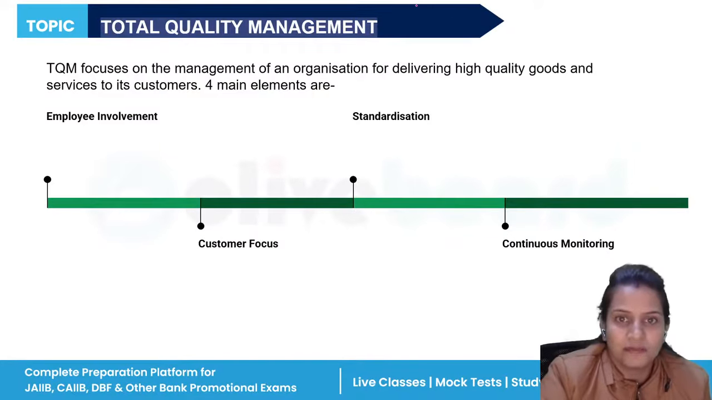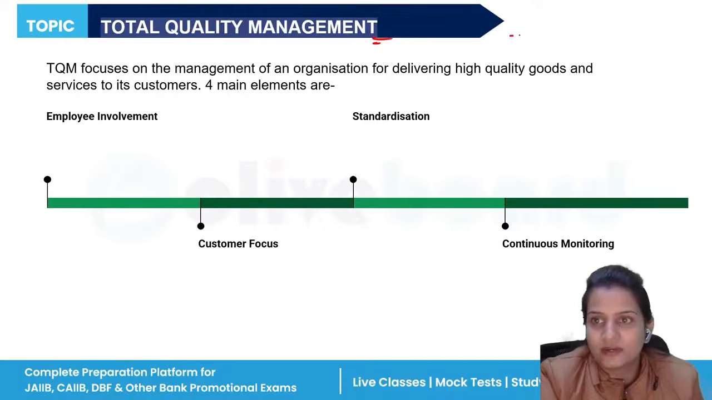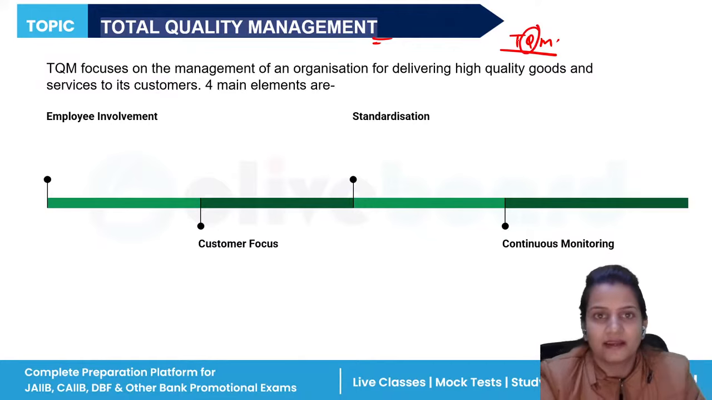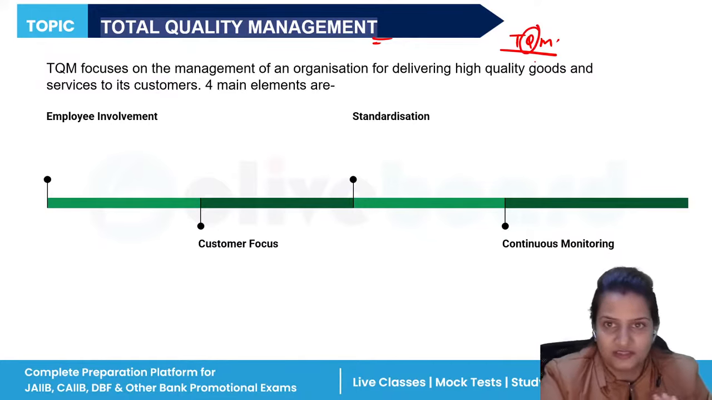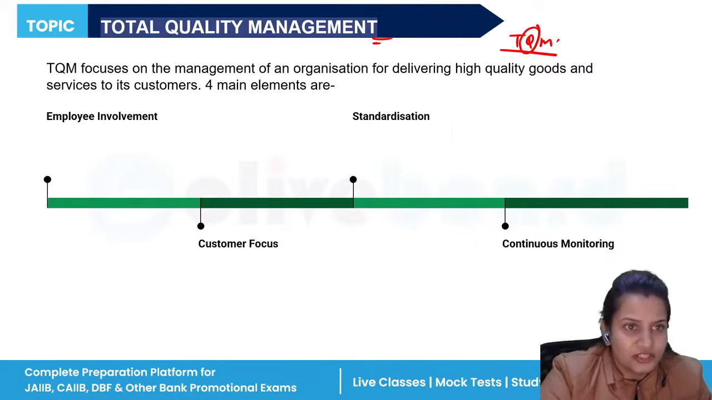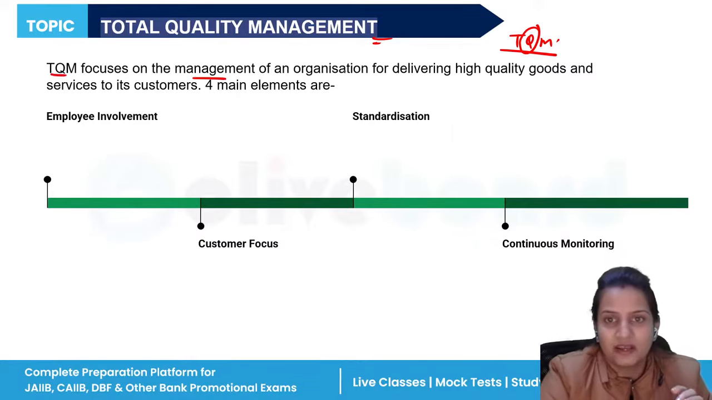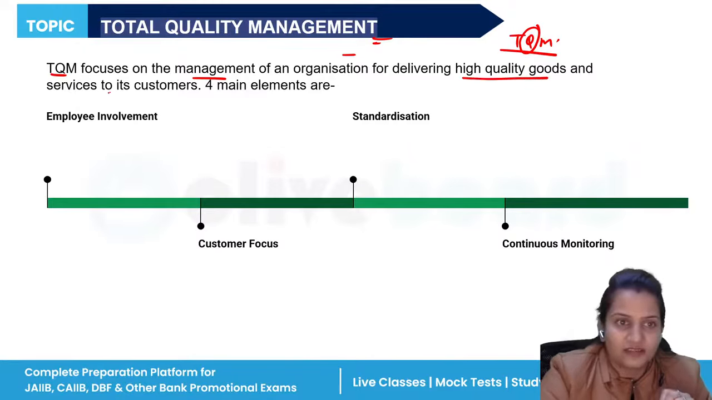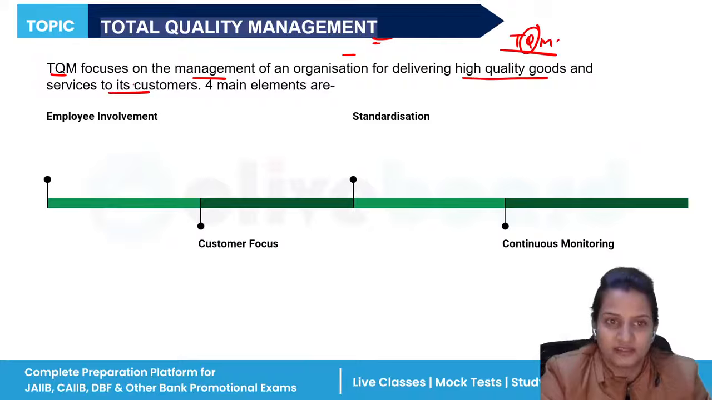Now, total quality management, known as TQM. Total quality management talks about quality. If you have a product or service based business, you need to deliver your product and your service in very good quality. So TQM focuses on the management of an organization for delivering high quality goods and services to its clients and customers.